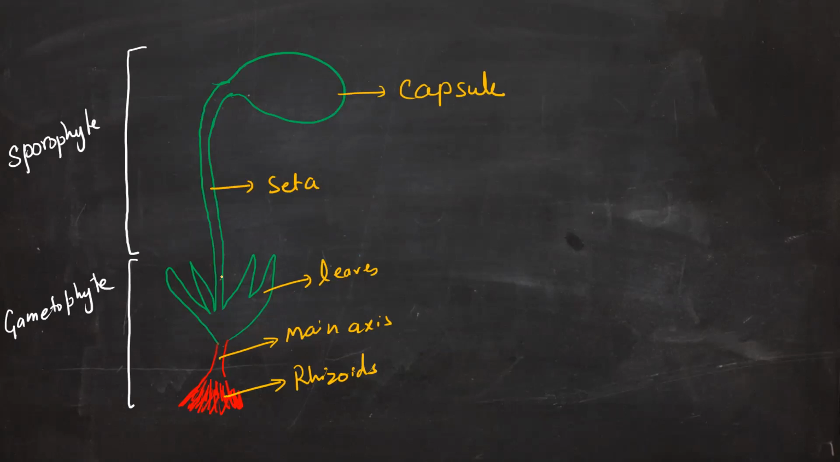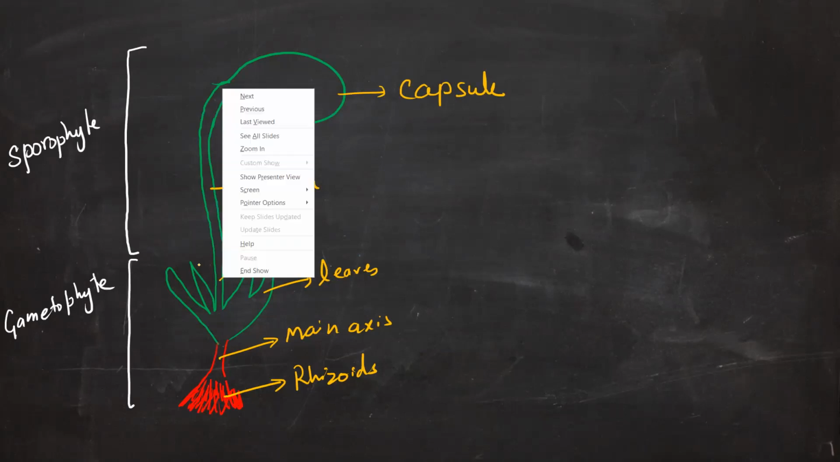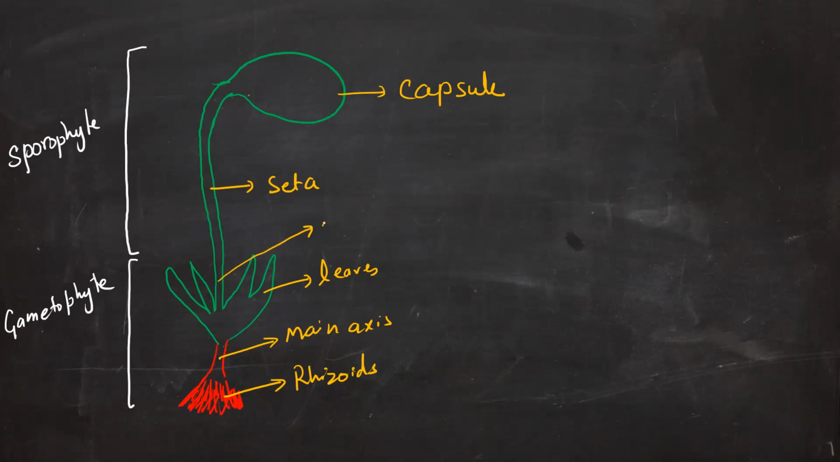Moreover, the sporophyte also has a part which is called the foot. So this part is called the foot. So the sporophyte is differentiated into three parts: foot, seta and capsule. And the gametophyte is differentiated into main axis, leaf and rhizoids. Now what are we expecting over here?